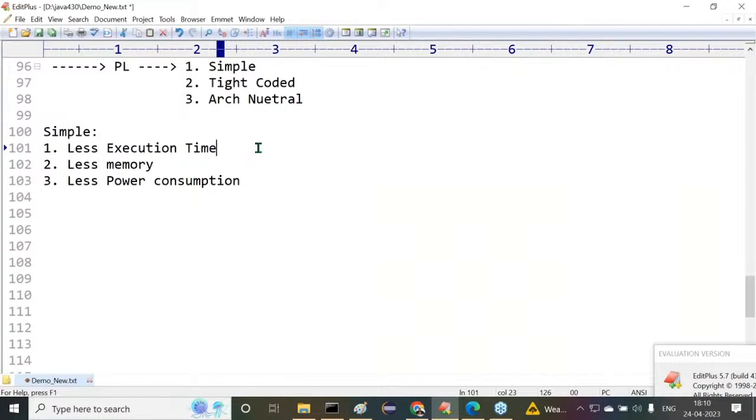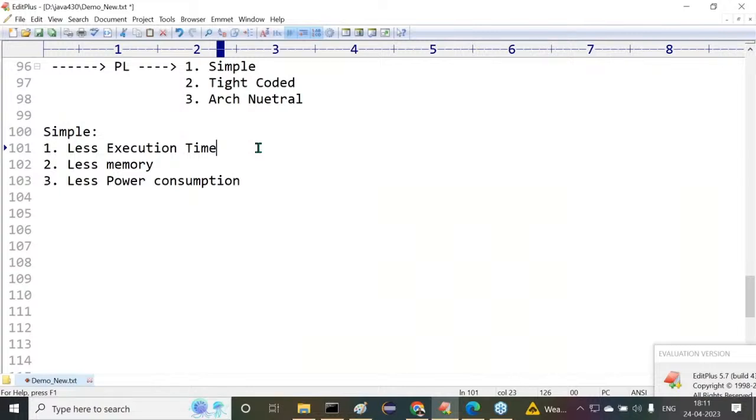Understand it. Inside the remote controller, what happened? When I typed the channel number 75, immediately it did not perform its functionality. It has taken some time to perform its functionality. That means internally there is a program inside the remote controller. When I type 7-5, internally that program has to be executed. The execution time of that program is taking more.